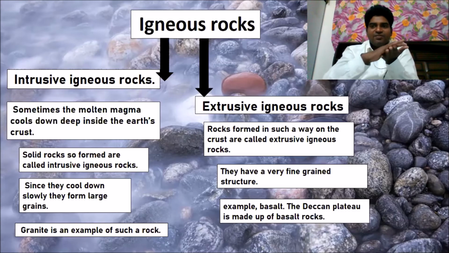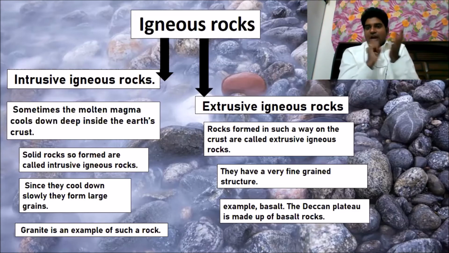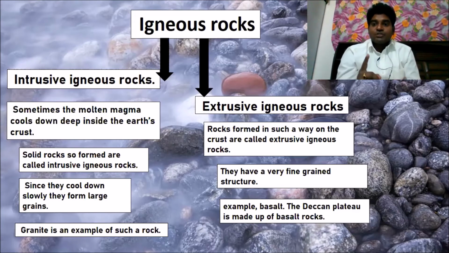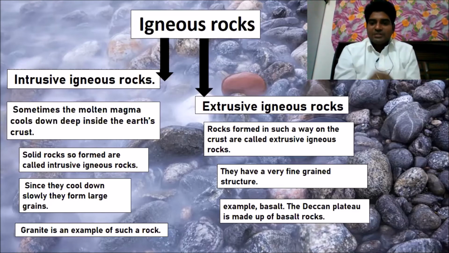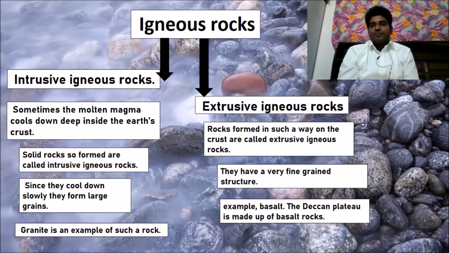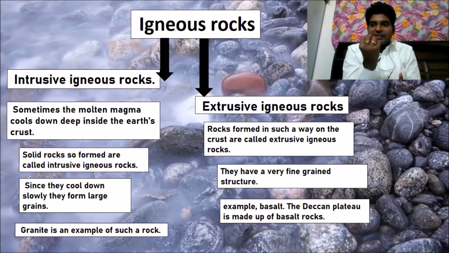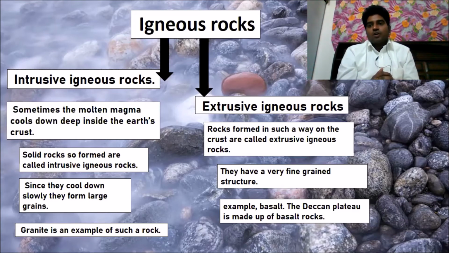They are finely finished, and these finely grained structures are called extrusive igneous rocks. What are they called? Extrusive igneous rocks. The example is basalt rock in the Deccan Plateau, which is completely extrusive igneous rock.